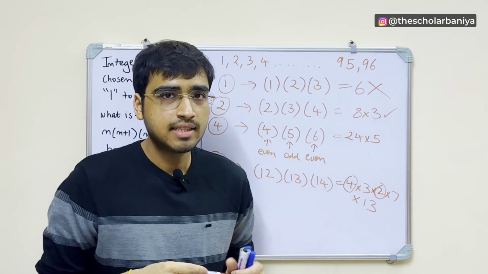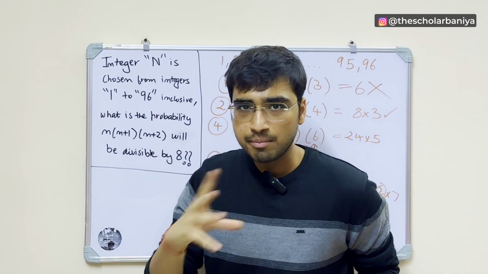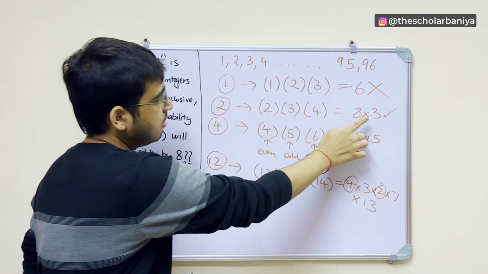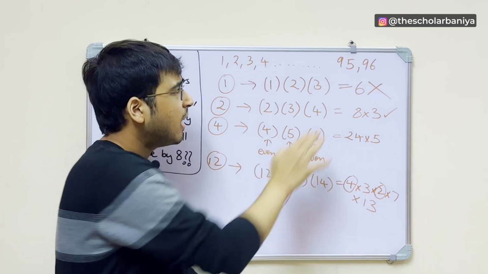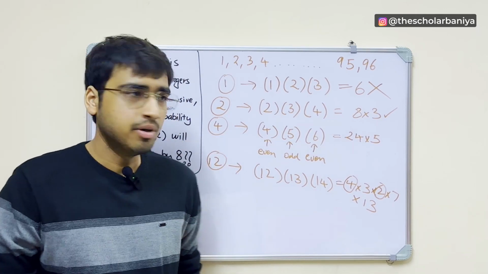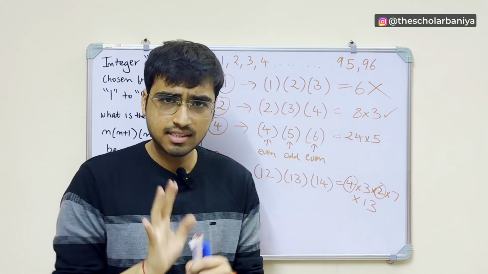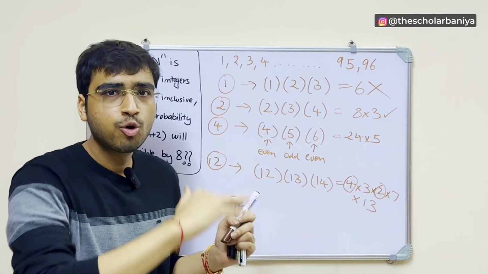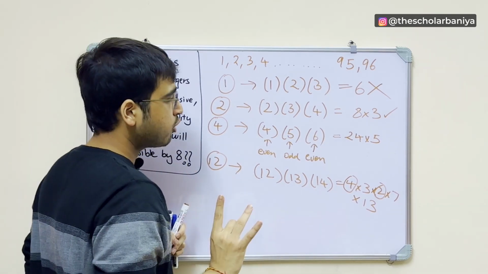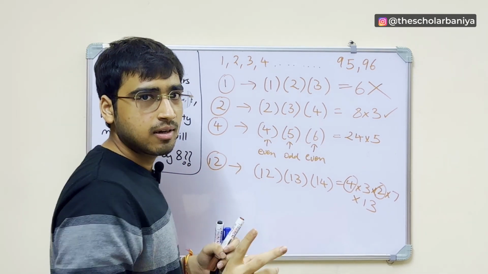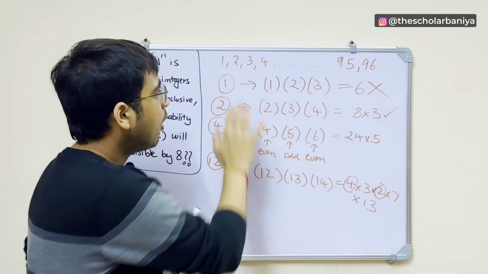So what I mean is that for n, n plus 1, n plus 2, any even number you take, whether it is 2, 4, 6, 8, 10, 12, 14, 16, 18, up till 96, the product will always be divisible by 8. I hope this makes pretty good sense. That is how you have to draw a pattern basically in the exam. So one thing is for sure, that for all the even numbers, n into n plus 1 into n plus 2 will be divisible by 8.